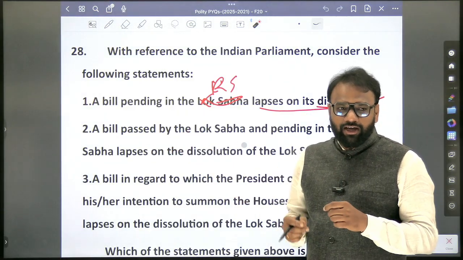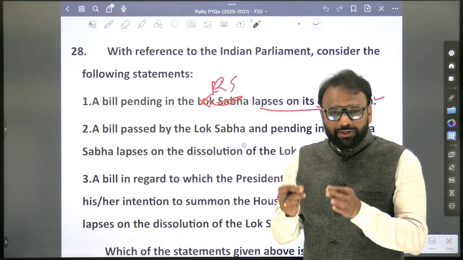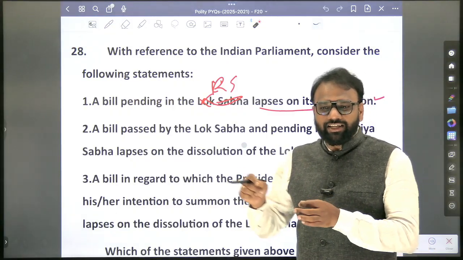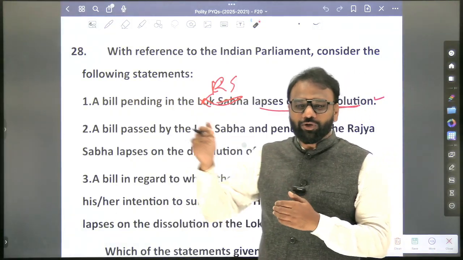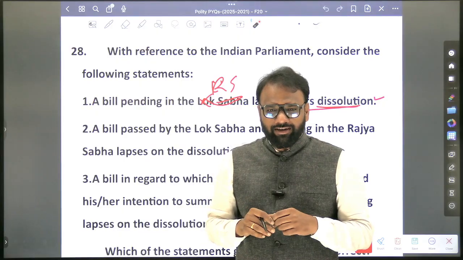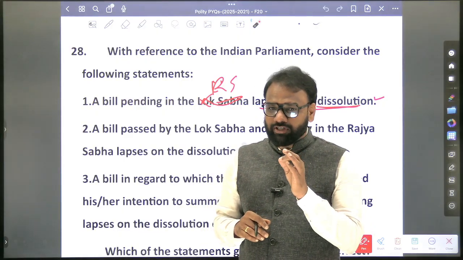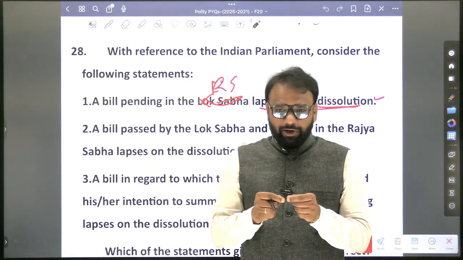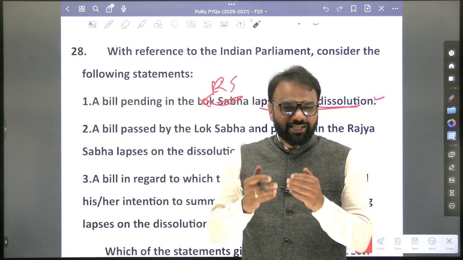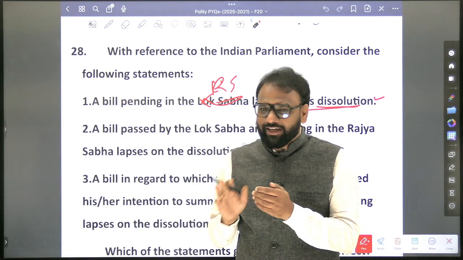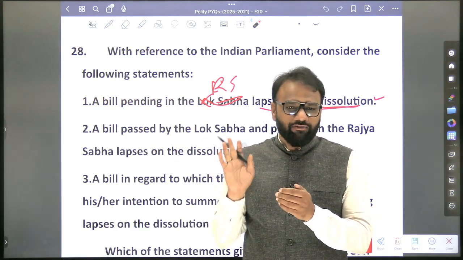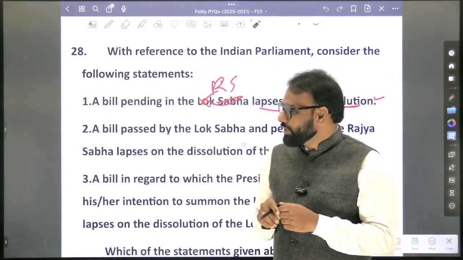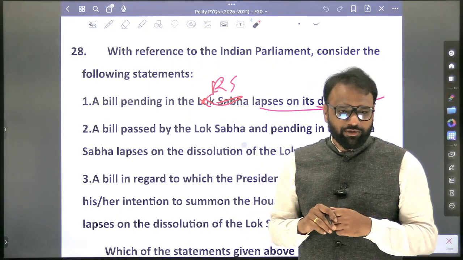It will be lapsed. But a bill has been introduced in Rajya Sabha and still it is at the discussion stage. It has not yet gone to Lok Sabha. What happens to that bill? It does not lapse. Very important. See, a bill which has been introduced in Rajya Sabha, still in the discussion stage, not yet gone to Lok Sabha itself, will not lapse. So in all the other cases, the bills will lapse.